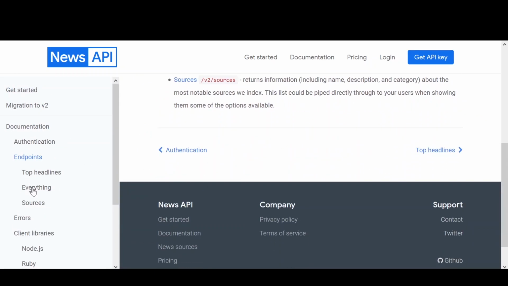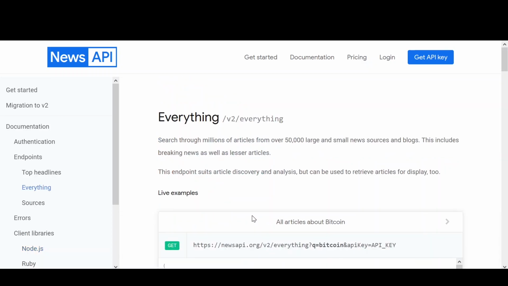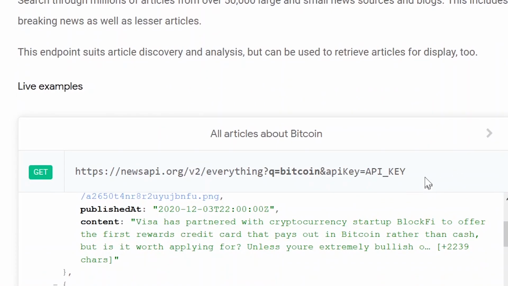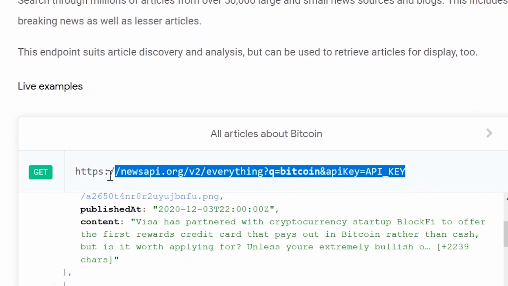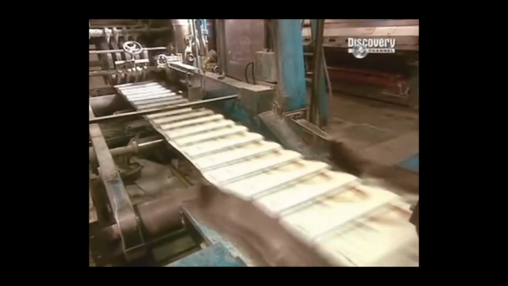You can filter news by countries and stuff as well. I liked it quite a lot because it reduced so much of my work. The way things work here is that you have to first sign up on their website to get an API key. Then you make an HTTP request on this URL, which should contain your API key, and in response, you will get all the latest news.